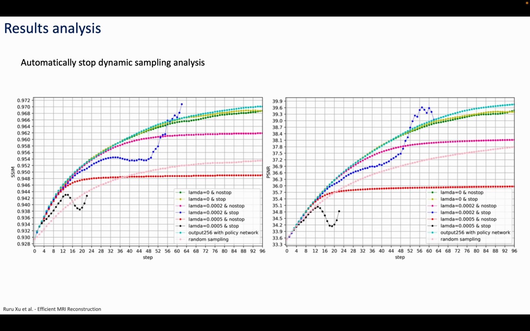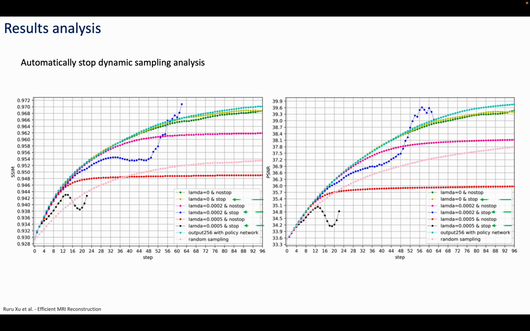This further proves that the state single values work, and they can stop the CAIPI dynamic sampling process automatically. Automatically stop dynamic sampling analysis. The three curves in the label with the keyword not stop tend to be smooth, indicating that after the first selection of the state single, if the reconstruction of the slice is not stopped, most of the subsequent steps will continue to select the state single, so their mask is the same, and the slight increase in PSNR is due to the effect of the reconstruction network.